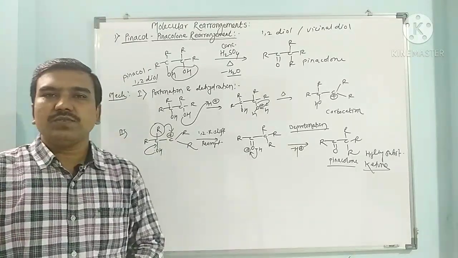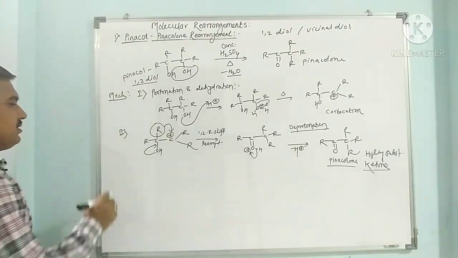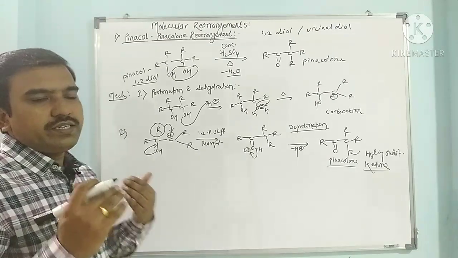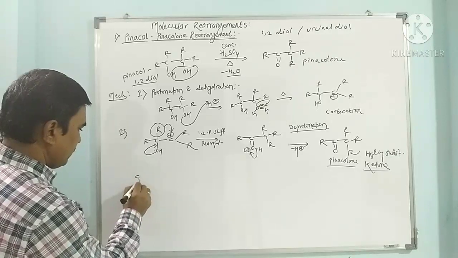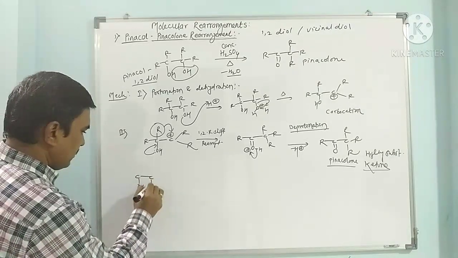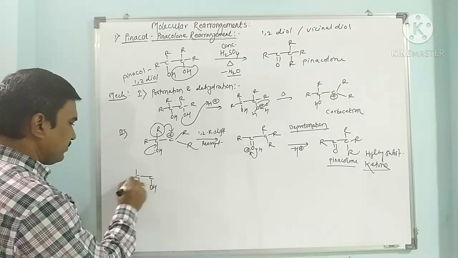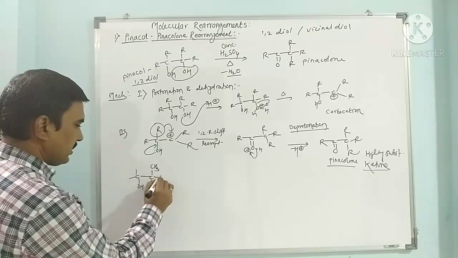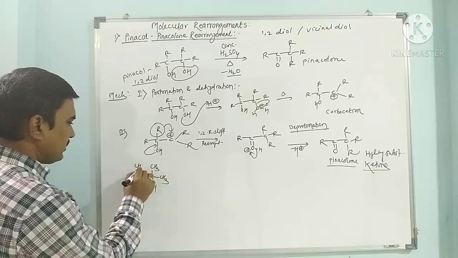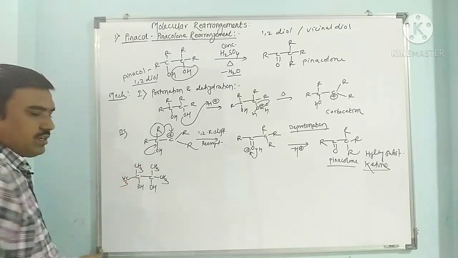Now we see the next example. Here we take tetramethyl ethylene glycol, with two methyl groups on this carbon and two methyl groups on the other carbon.